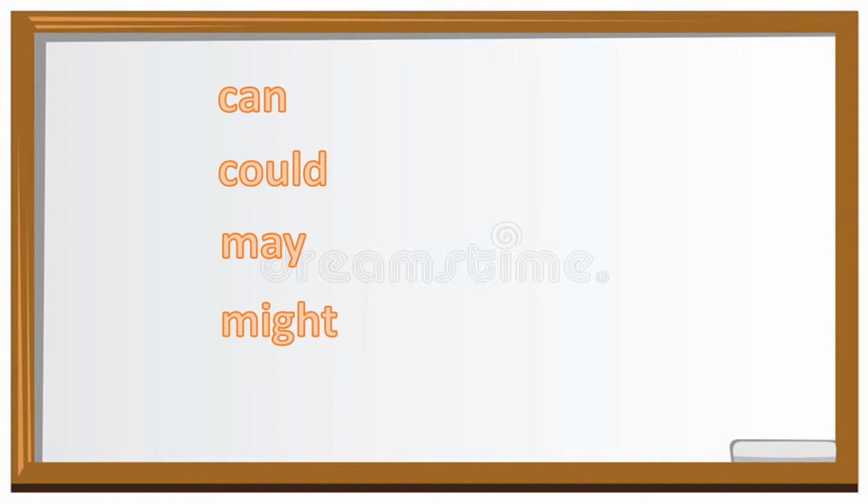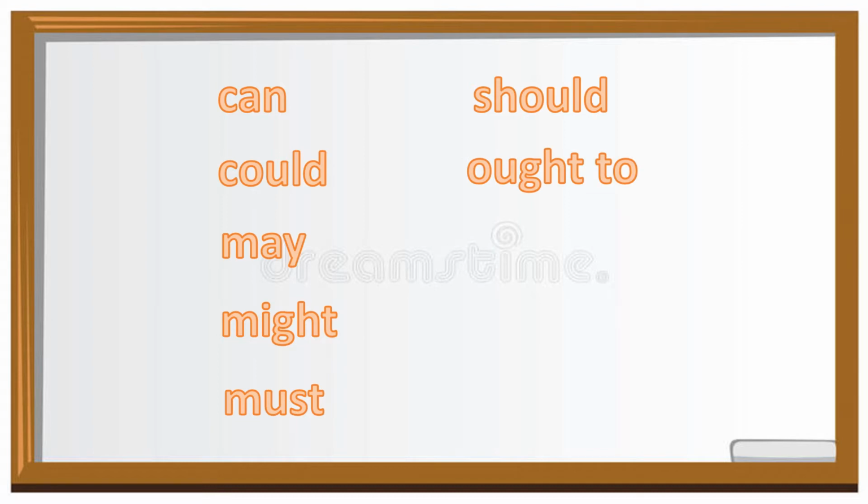We have different modals. The first one is can. Second, could. Third, may. Fourth, might. Fifth, must. Sixth, should. Seventh, ought to. Eighth, shall. Ninth, will. And would. We will discuss these modals one by one.